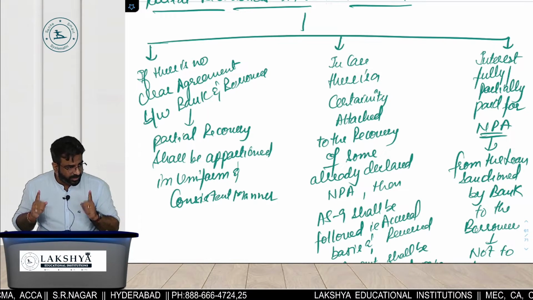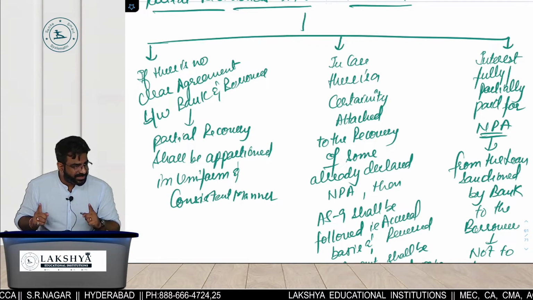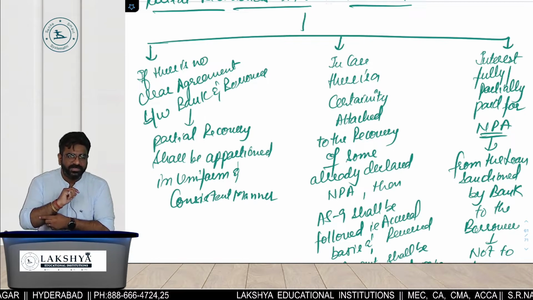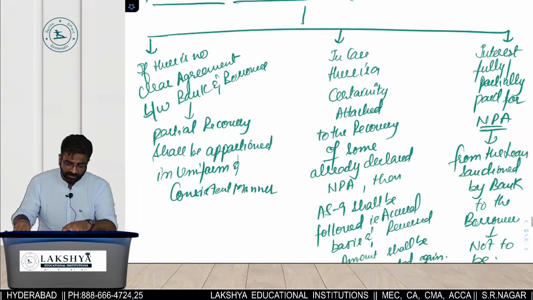Then you have a right to close the account. Otherwise the account will still be opened as an NPA. You will only record the partial recovery, if there is no agreement. What is the second point?